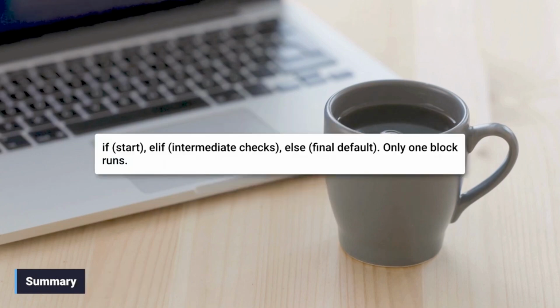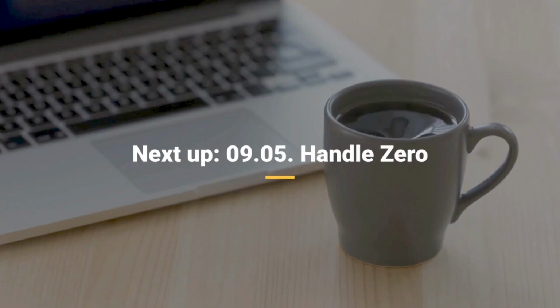To summarize, the if-elif-else ladder may be for sequential decision-making. Order matters, as the program only executes the first true condition it encounters and then skips the rest. Now that we know how to handle multiple conditions, our next lecture, 0905. Handle 0.